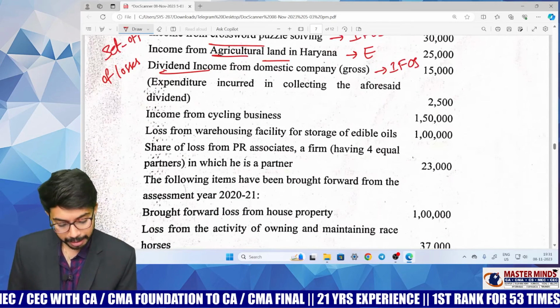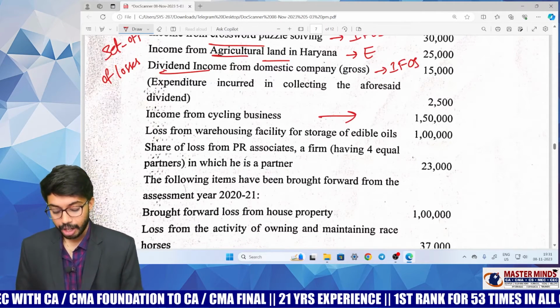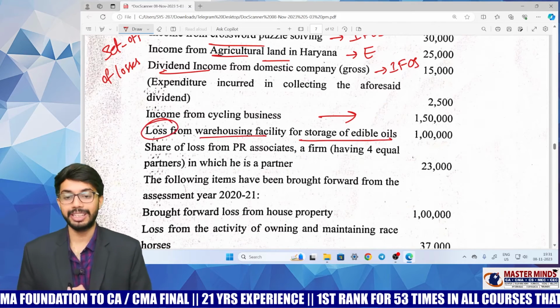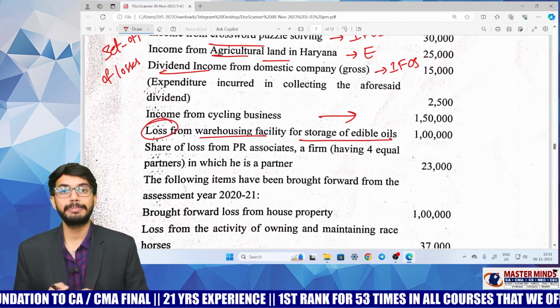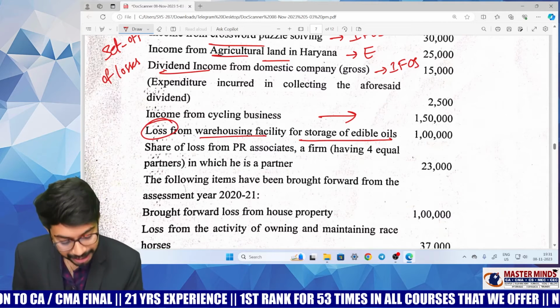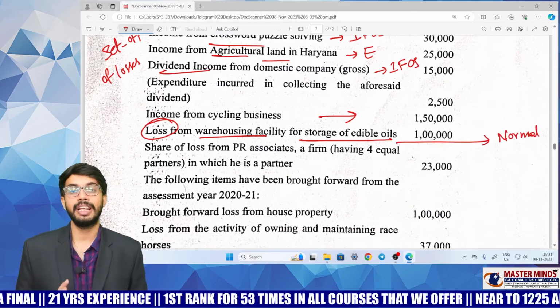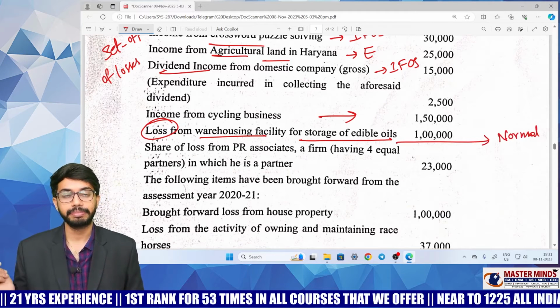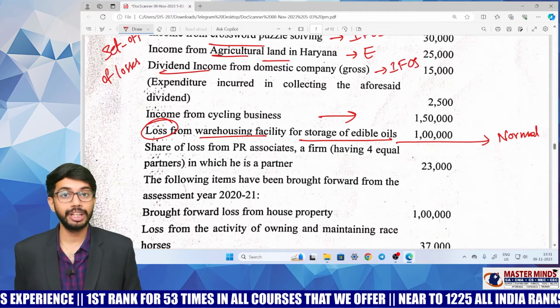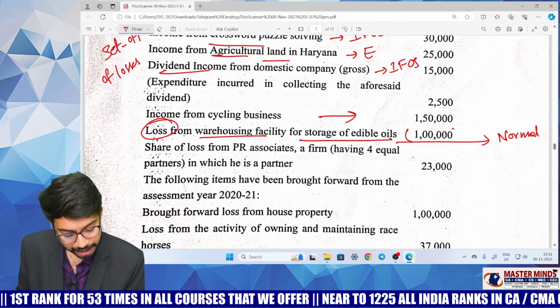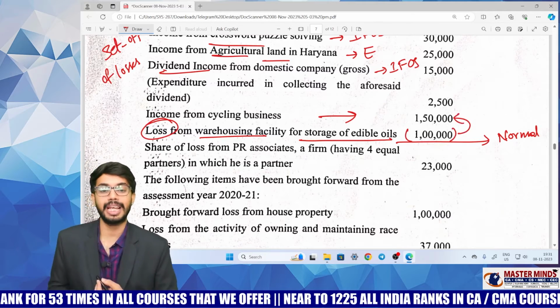Income from cycling business 1,50,000. Loss from warehousing facility for storage of edible oils. Is it specified business or normal business? This is normal business only, not specified business. Warehousing facility for storage of agricultural produce, or for storage of sugar, they will come under specified business. As this is normal business, this loss can be set off against income from cycling business. Okay.